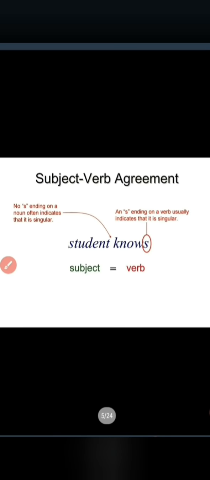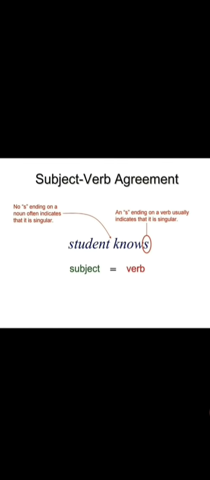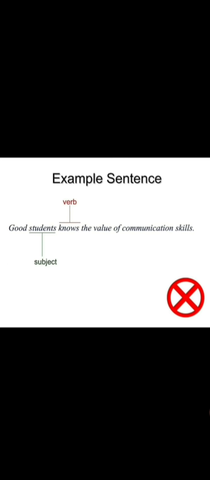Okay, I'll go for the next. Hope this thing is clear. If you're not getting anything, please pause the video, take a screenshot and try to understand. I'll go for the next slide. We have so many slides, so I need to finish. See here, one sentence is given. You need to understand whether this given sentence is right or wrong. Please try to understand. See here: good students knows the value of communication.